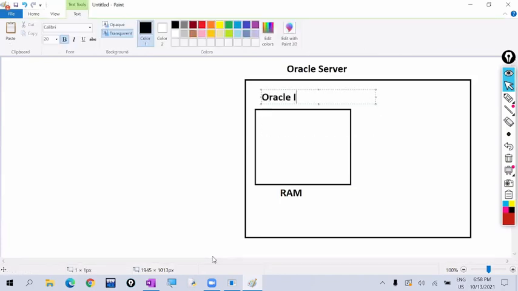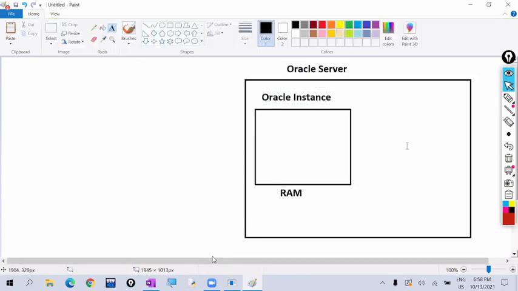So Oracle server means the machine in which we install the Oracle software. That machine is called Oracle server. In this, the database will be stored in the hard disk, and the Oracle instance will be stored in the RAM.